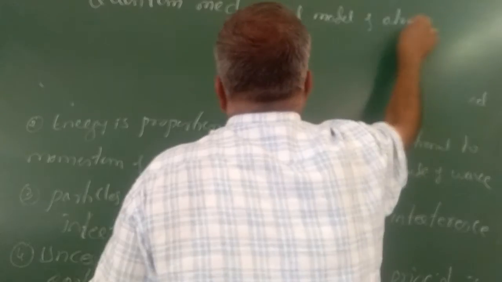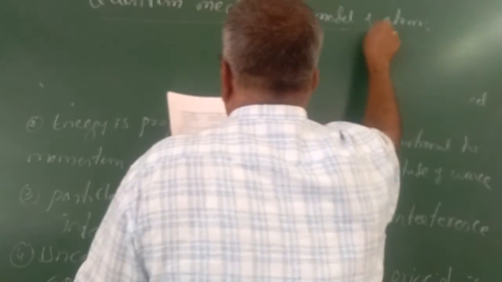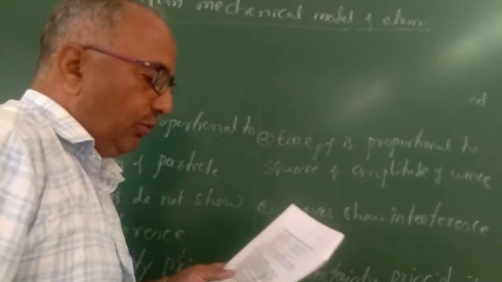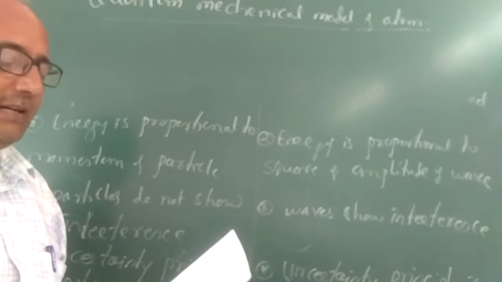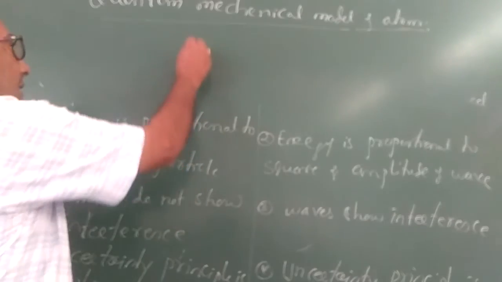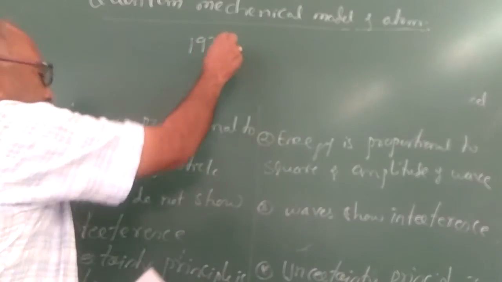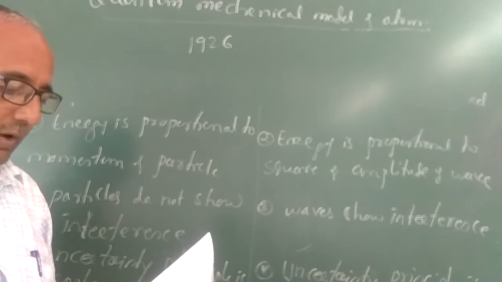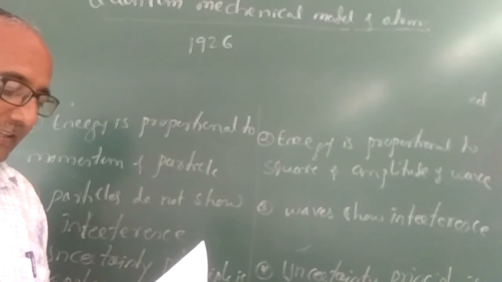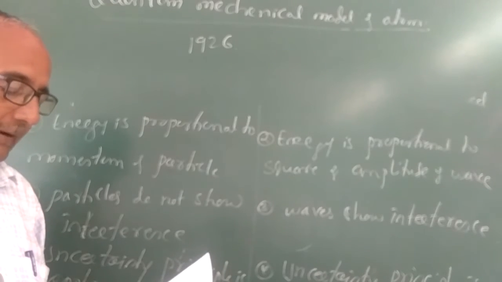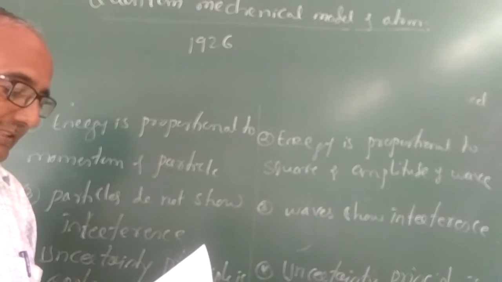This quantum mechanical model of atom was proposed by scientists Werner Heisenberg and Schrödinger in 1926.